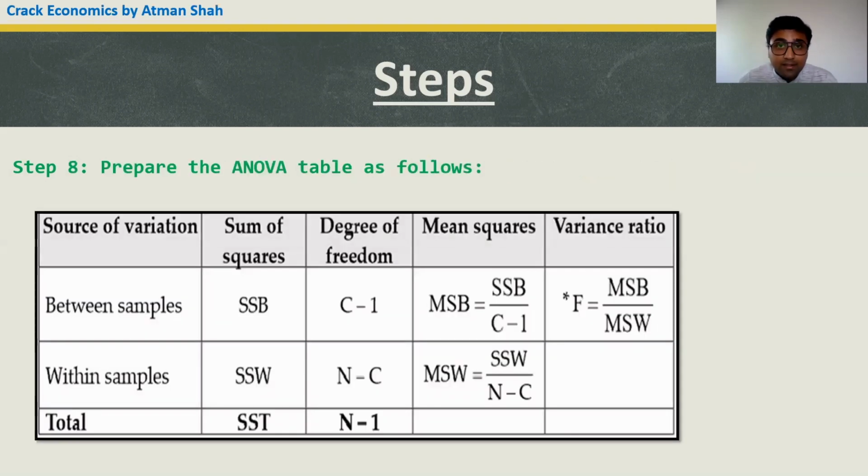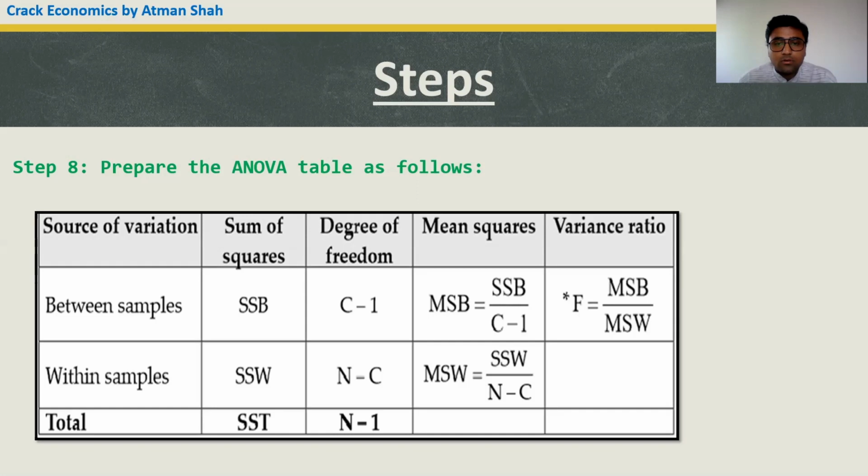Step 8 is prepare the ANOVA table. So the first column shows the source of variation. Here we have two sources of variation, variation between samples and variation within the samples. Second column shows the sum of squares, that is sum of squares between samples and sum of squares within samples. Third column shows the degrees of freedom. For between samples, it is C minus 1, where C shows the number of samples. For within the samples, it is n minus C, that is the total number of observations minus the number of samples or number of independent groups.